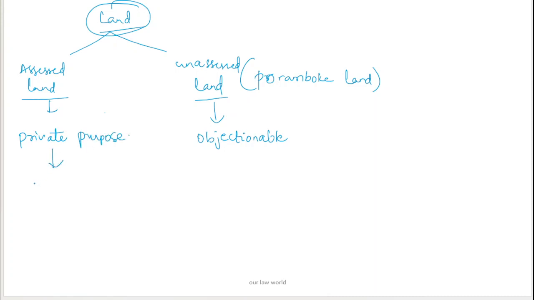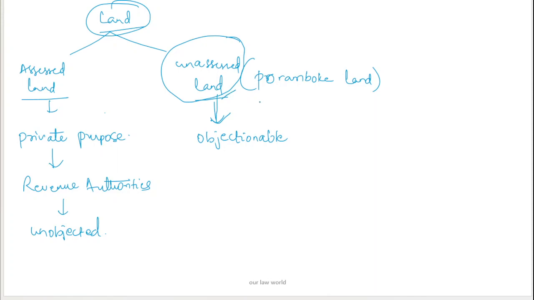That means this land is assigned by the revenue authorities, and this is unobjectionable, not objected. Our entire act is about unassessed land being occupied by persons, which is why it is objectionable.